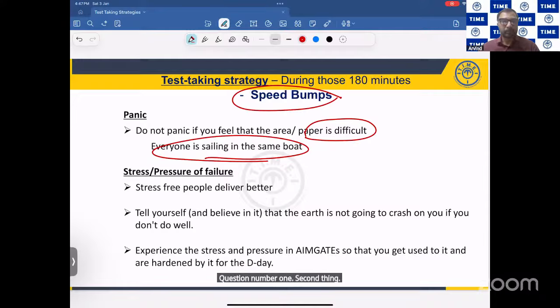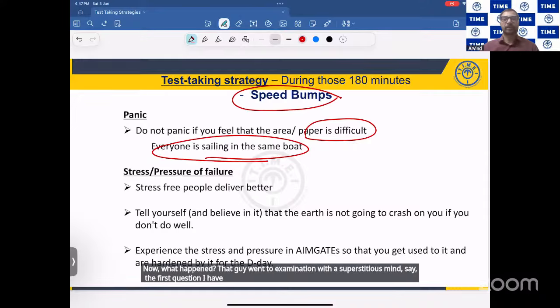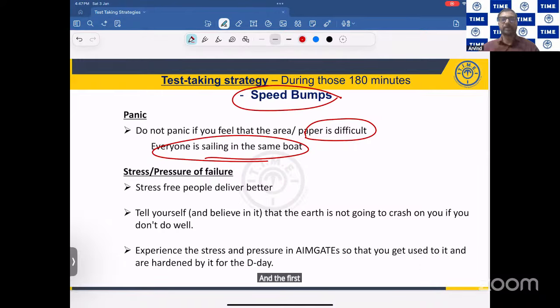Second thing, as I told you earlier, don't have any superstition saying the first question I need to get right. Recently, last year, I know one student who worked very hard, really studied very hard. That guy went to the examination with a superstitious mind, saying the first question I have to get right. And he spent nearly 10 minutes on the first question. So please don't waste time in the examination.